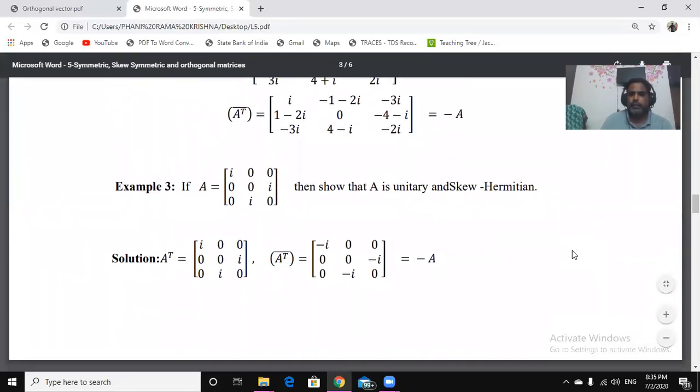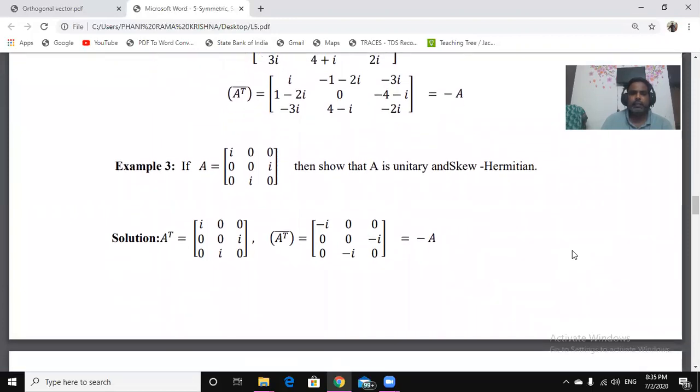Unitary matrix is a matrix where the dot product of any two rows, or any two columns, is 0, and the length of each column is 1. That is the general process.